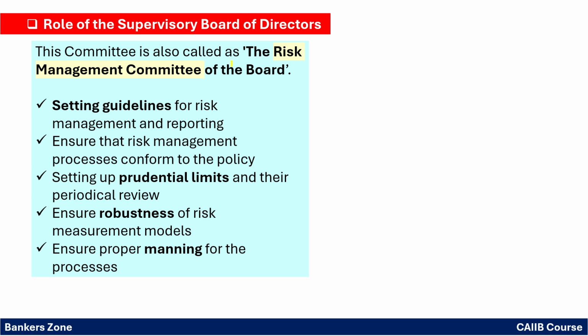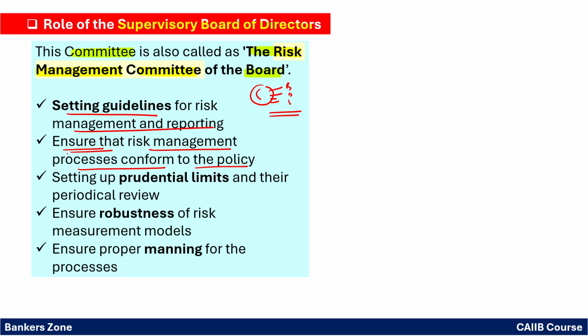Okay. Now next is the role of the supervisory board of directors, that is, the committee of the board of directors. That committee is also called the risk management committee of the board, right? So that means there will be a committee, and the members of that committee will be different directors from the board of directors. Okay. That committee will be setting the guidelines for risk management and reporting. That committee will ensure that the risk management processes conform to the policy.